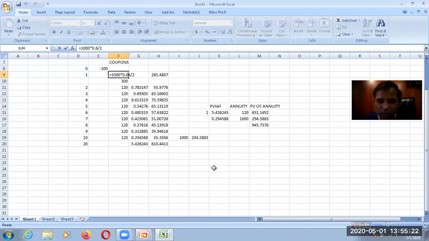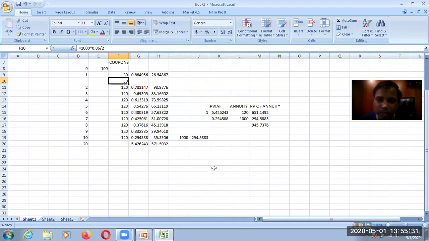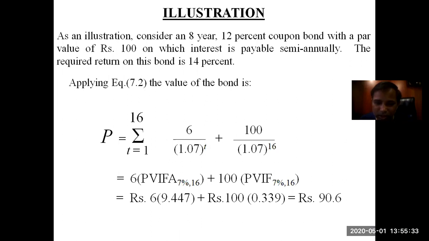As it is a 12% bond, it will be 6 rupees, divided by 1.07 raised to the power, and this one is 16.